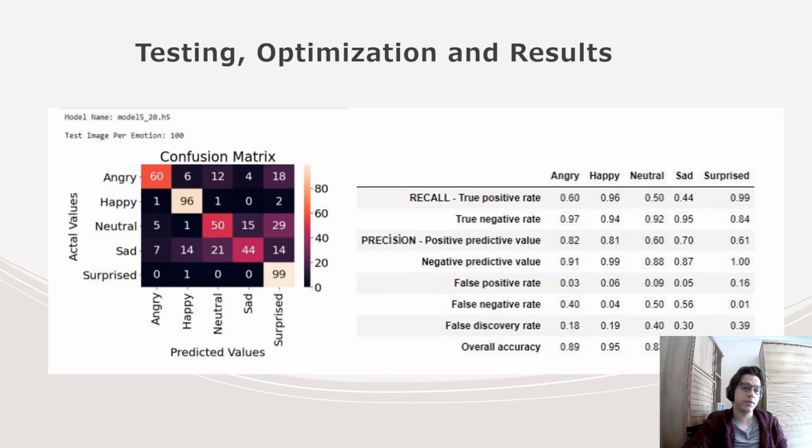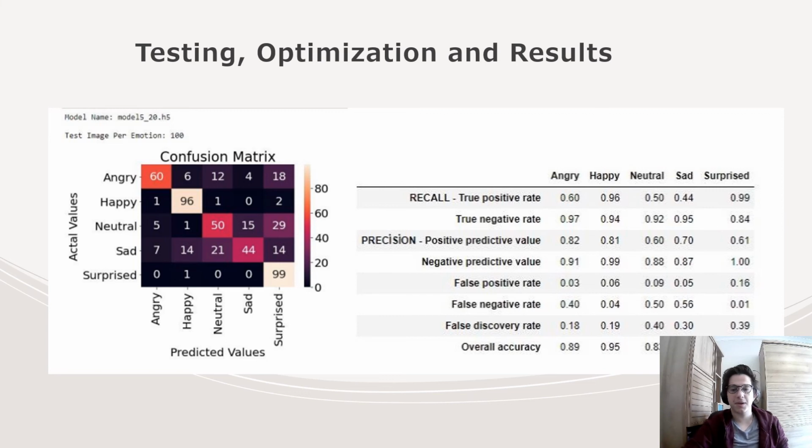And this is the result of the deep neural network model that's actively in use on the website. As you can see from the confusion matrix and the rate table on the right, surprise and happy emotions are recognized with high recall. Angry is also recognized with fairly good recall rates, but neutral and sad are mixed up by the artificial intelligence.